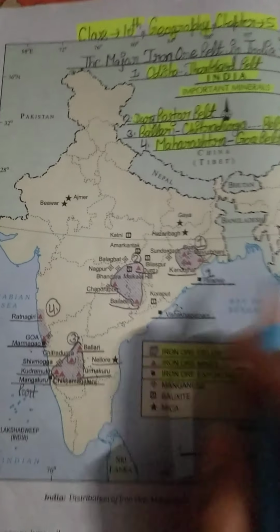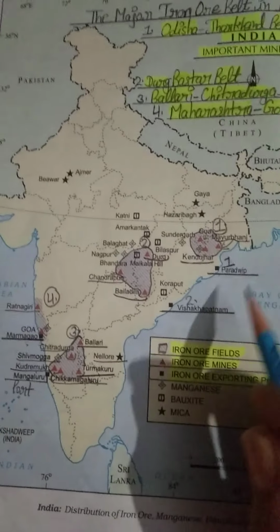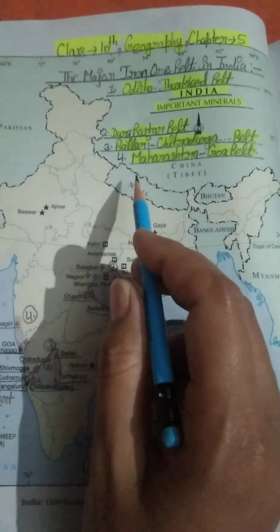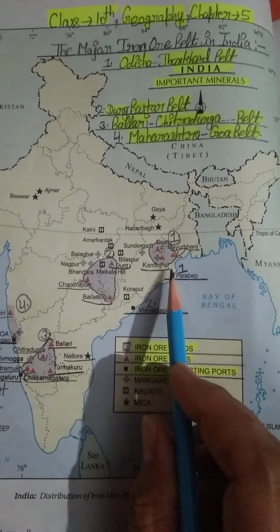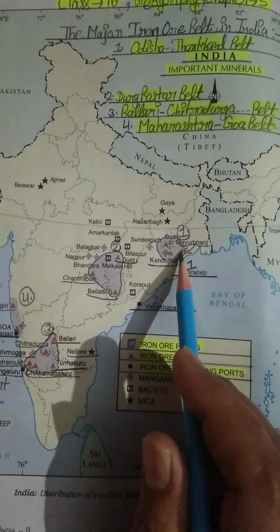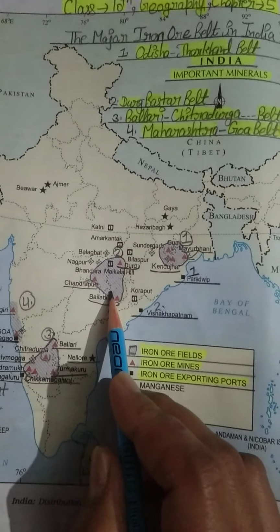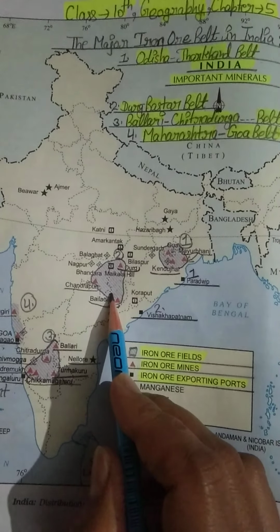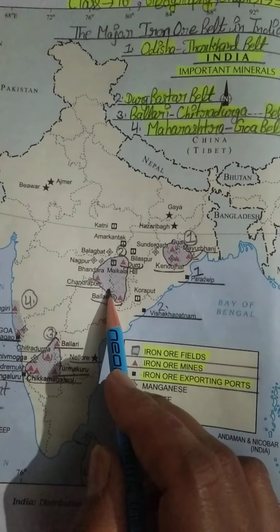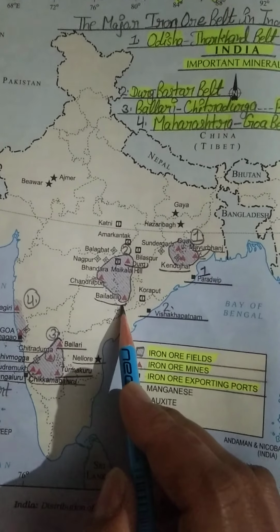So I am going to repeat. Majorly we have four major iron ore belts. I have written the names here also. Okay, in number one, the Odisha Jharkhand belt, we have these three iron ore mines. Okay, and in number two, the Durg Bastar belt, located in Chhattisgarh and Maharashtra, we have three iron ore mines: Durg, Chandrapur and Bailadila.